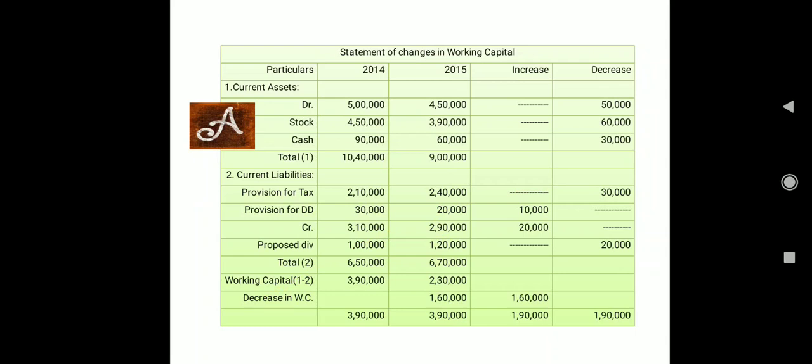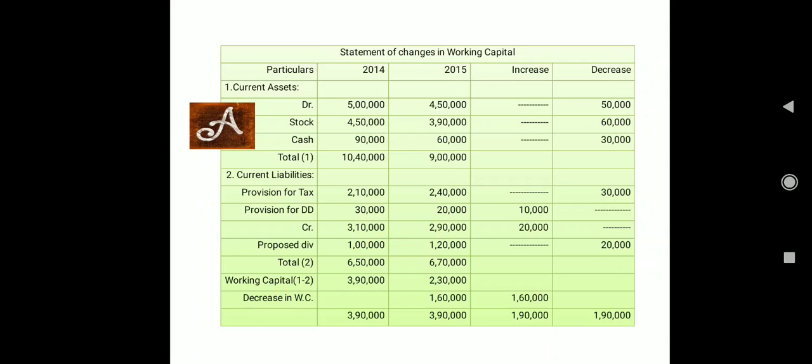In 2014 the value is 2,10,000. In 2015 the value is 2,40,000. That means this particular current liability is increasing, and the rule says what? Increase in current liability, decrease in working capital. So 30,000 in your decrease column. Fine. Then next we had provision for doubtful debts, 30,000 and 20,000. Again, this is a decrease: decrease in provision for doubtful debts, and decrease in current liability, that means increase in working capital. So 10,000 in your increase column. Fine. So similarly we have to do with the creditors and proposed dividend also.